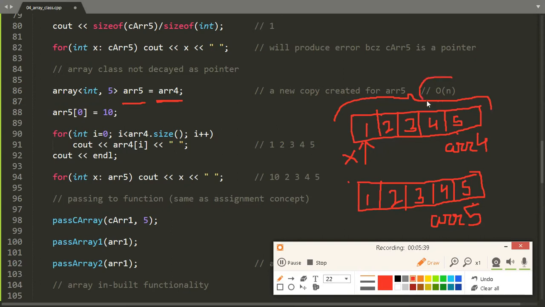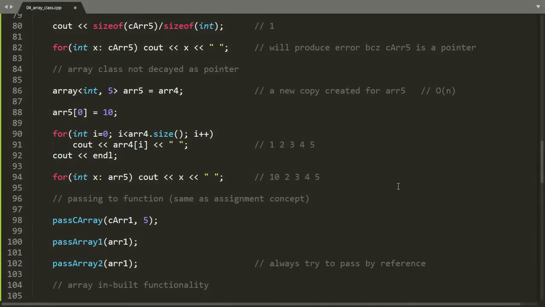This copy creation is a big O of N function, because to create a copy for array5 we have to traverse array4 one time. So now if we change the value at the 0th index of array5, the value changes to 10, and it will not affect the values of array4, as array4 and array5 have different copies. So if we print the value of array4, it will print 1 2 3 4 5. And also we can use a for range loop on array5. As you can see here, we cannot use a for range loop on the C array5 because it is a pointer, but here it is an array class object.